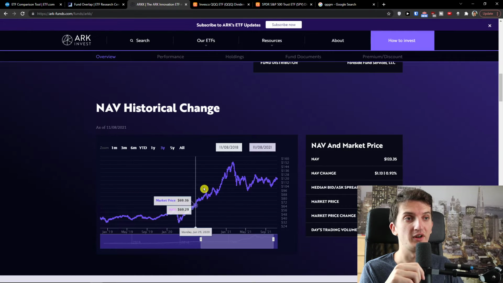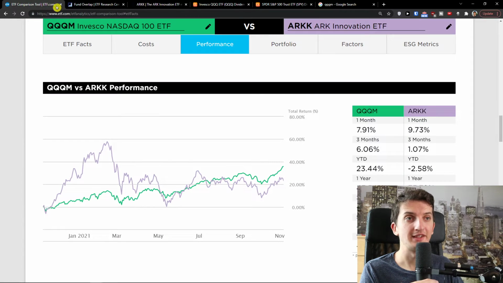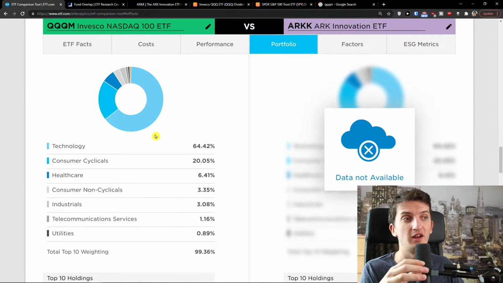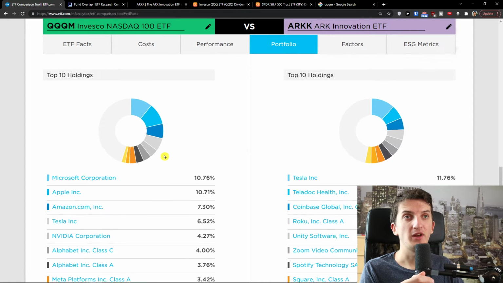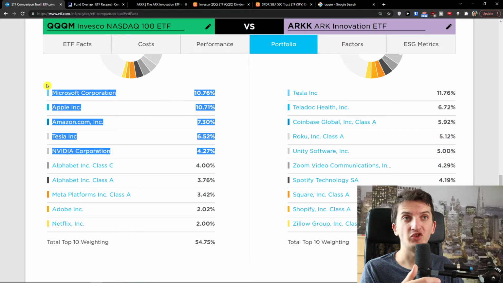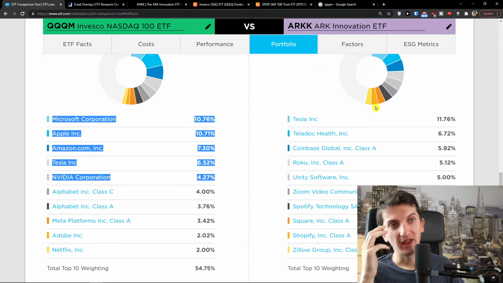But right now, as you see, ARK is performing differently compared to March to December, and it's actively managed and changing, and we will get to the holdings in a second. Now when you go further, you see the sectors here. QQQM got most in technology, then consumer and healthcare, that makes up like 91%. When we compare the holdings, you see Microsoft, Apple, Amazon, Tesla and Nvidia got around 40%, just these 5 companies. On the other hand, ARKK got Tesla, Teladoc, Coinbase, Roku, Unity Software, Zoom, Spotify, Square, Shopify, Zillow Group, and many more.